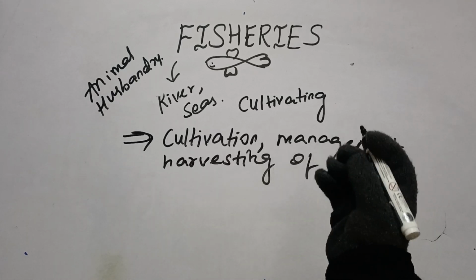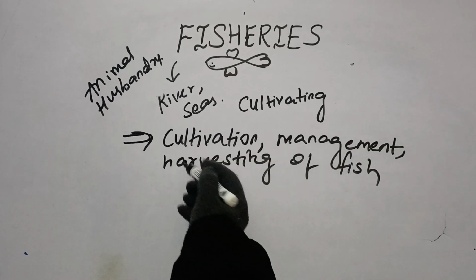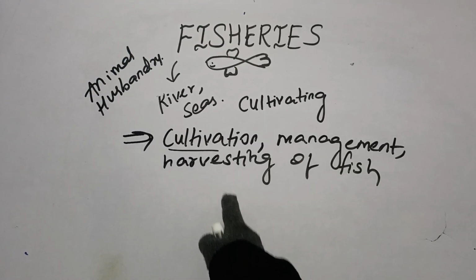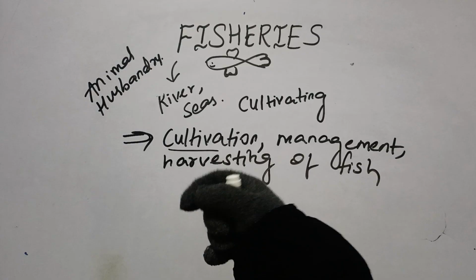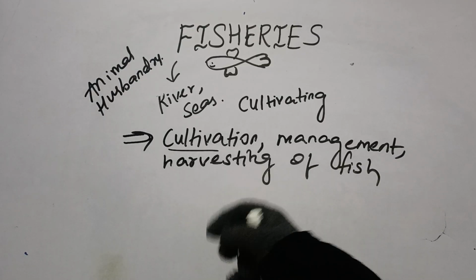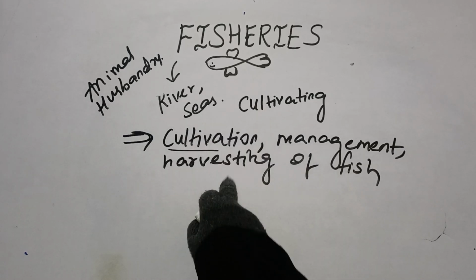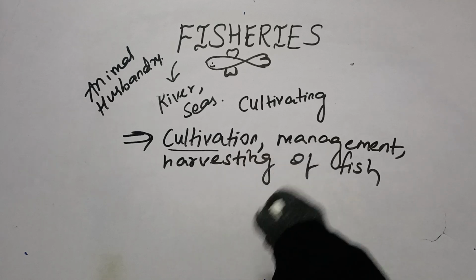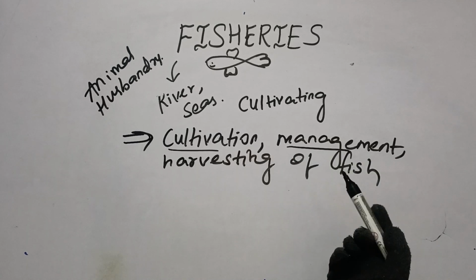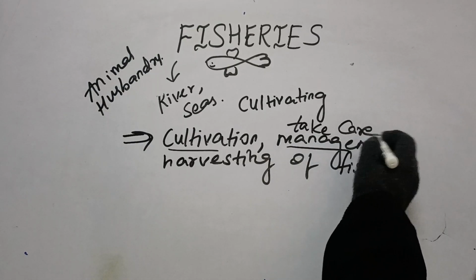You might get a doubt: why is the word cultivation used here? Because we believe that cultivation is used only in agriculture for growing crops. It is in a similar sense, students, that cultivation is a process of growing something, and here we are going to grow fish. Not only growing them, we are also going to manage them, nothing but take care of them.